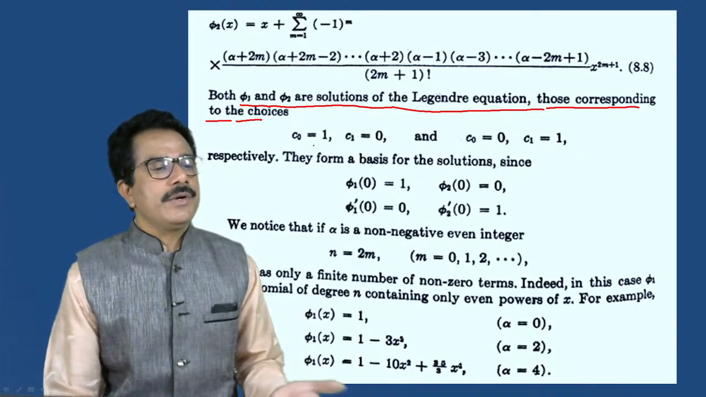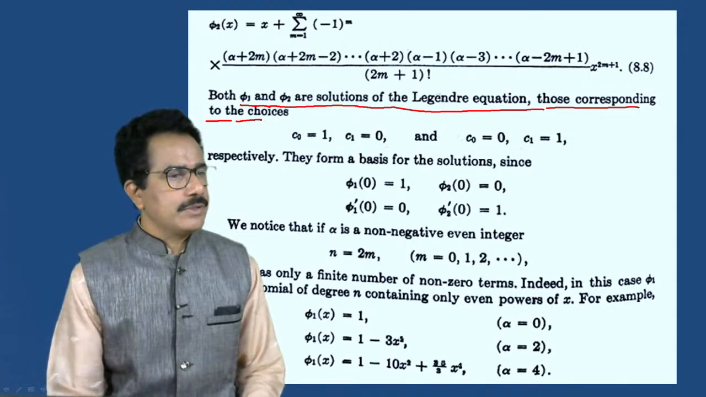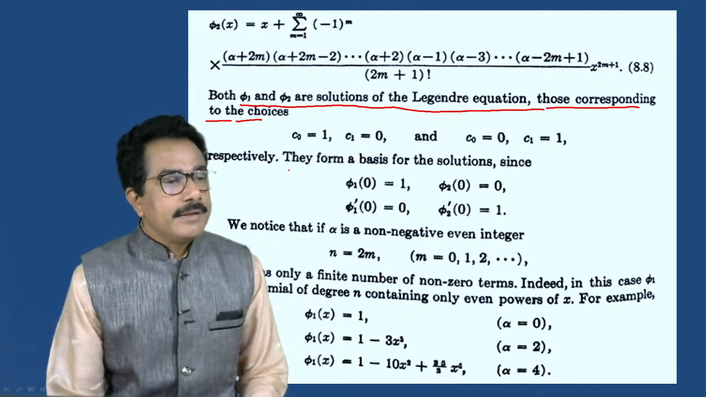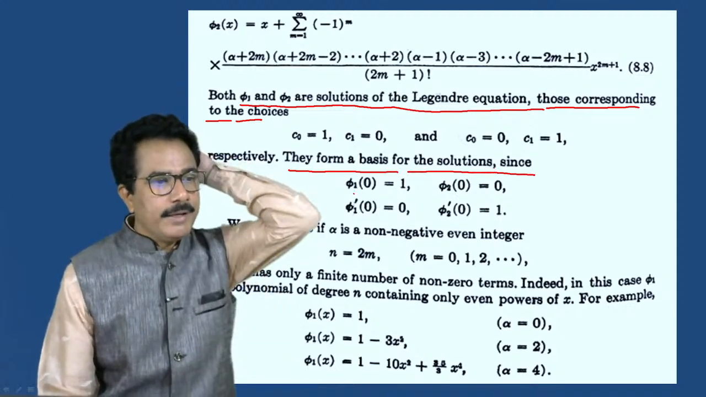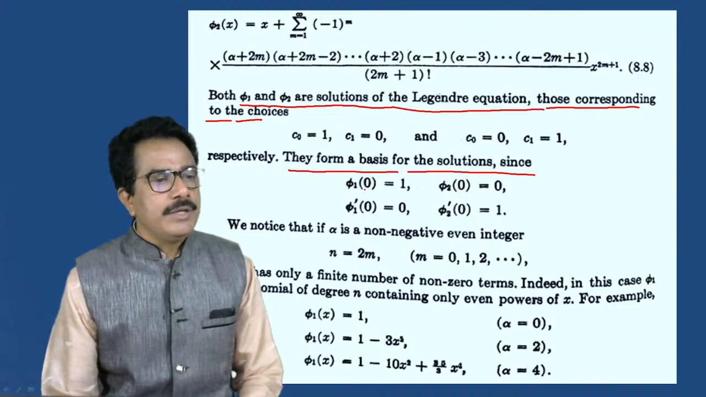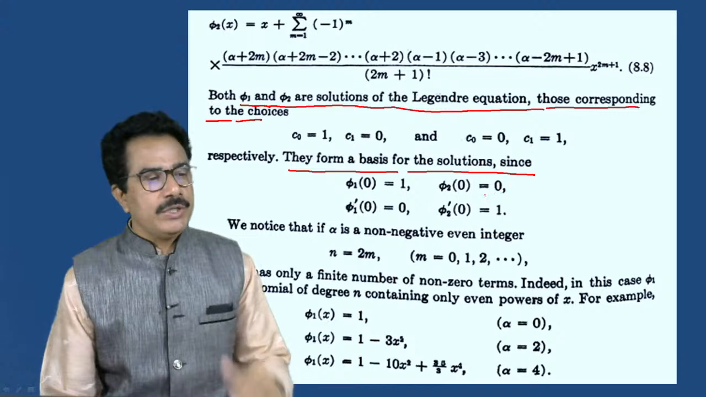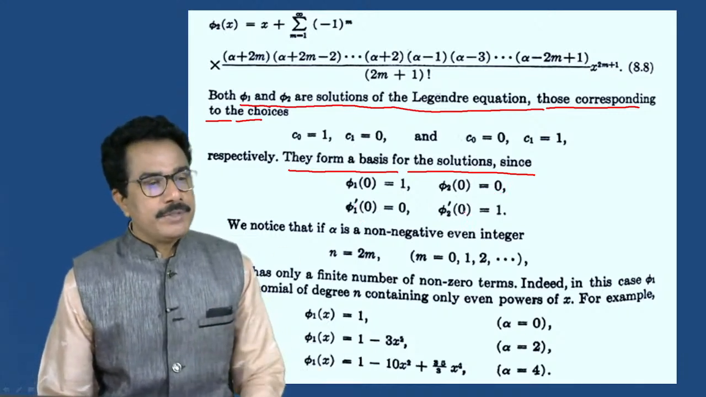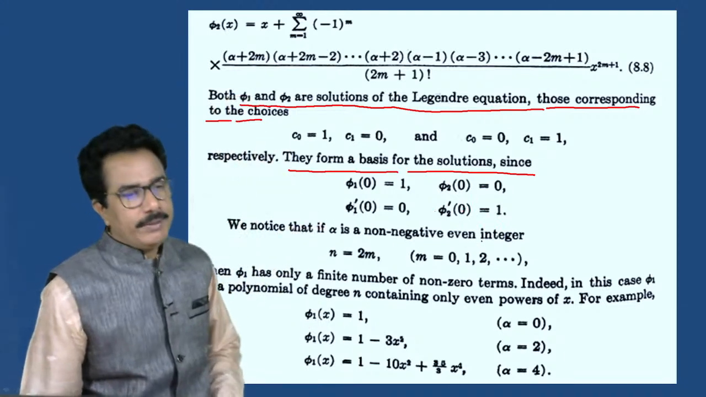Now if C0 is equal to 1 and C1 is equal to 0, we can take these respectively. Then the basic solution will be phi1 of 0 is equal to 1, phi2 of 0 is equal to 0, phi1 dash of 0 is equal to 0, phi2 dash of 0 is equal to 1. If we put C1, C2 in that equation, then we get the result.